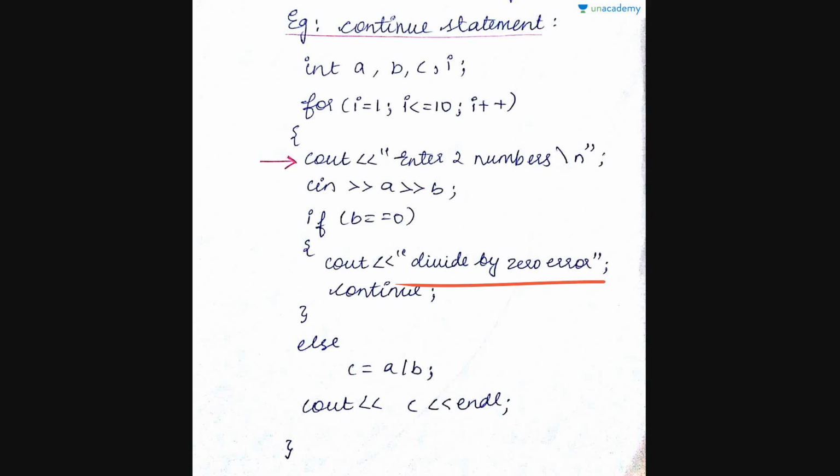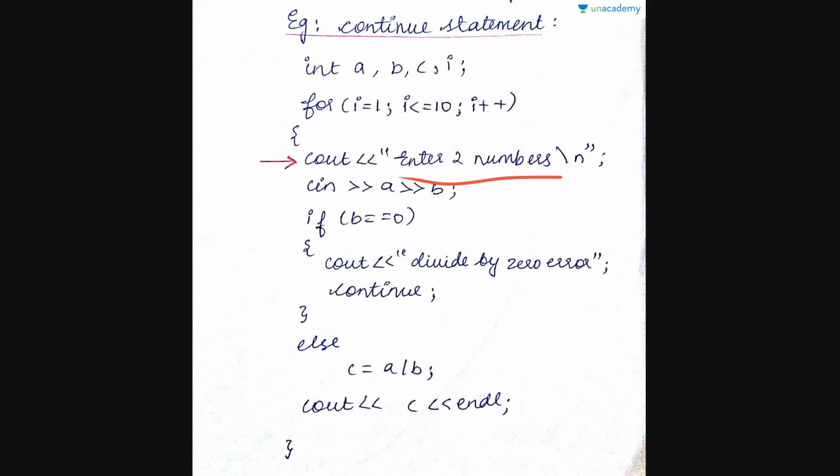And then after that you continue, right? What will happen with this continue? Here I've shown it by an arrow mark. From here it goes back to this statement. And then again you'll have enter 2 numbers. And this will repeat. So it's not necessarily 10 times that you enter. Within the loop you can go any number of times.